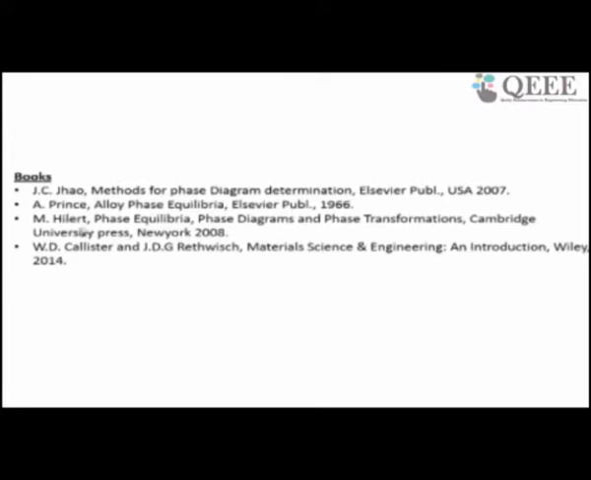The books are mentioned as J.C. Zhao, Methods for Phase Diagram Determination, which is an Elsevier publication. A. Prince, the second book, Alloy Phase Equilibria. Third book is by M. Hillert. Fourth book is by W.D. Callister. It is a material science and engineering book. You can also read many physical metallurgy books or any material science book, for example Callister and all, and you can also refer to some physical metallurgy book by Reed-Hill or any other books.